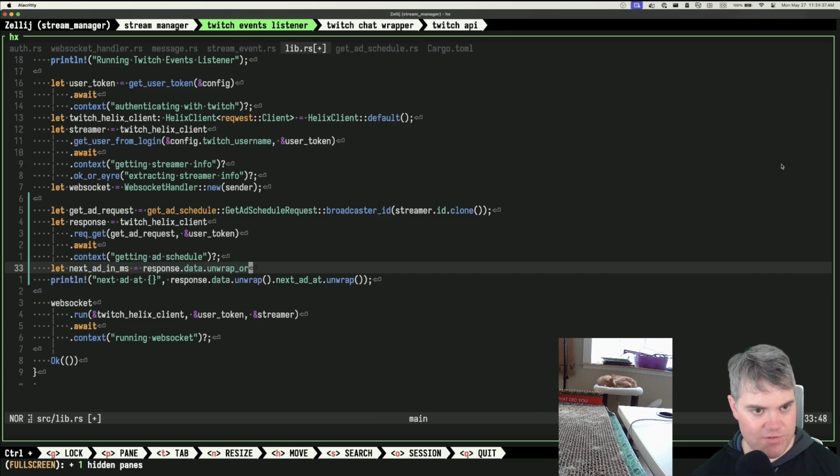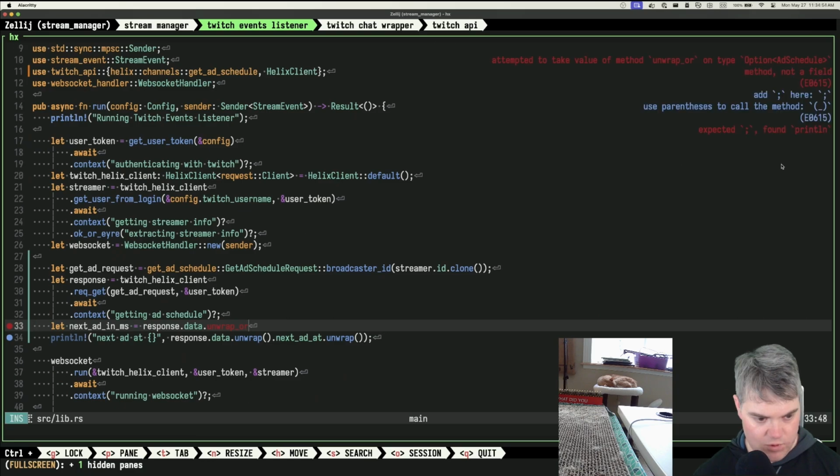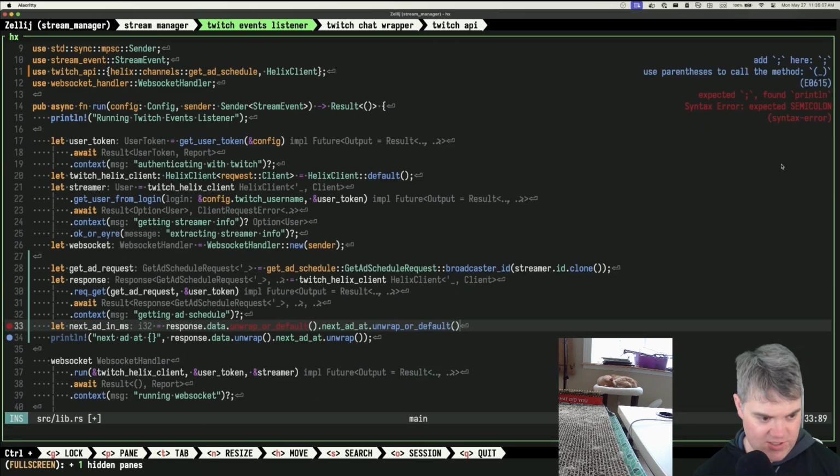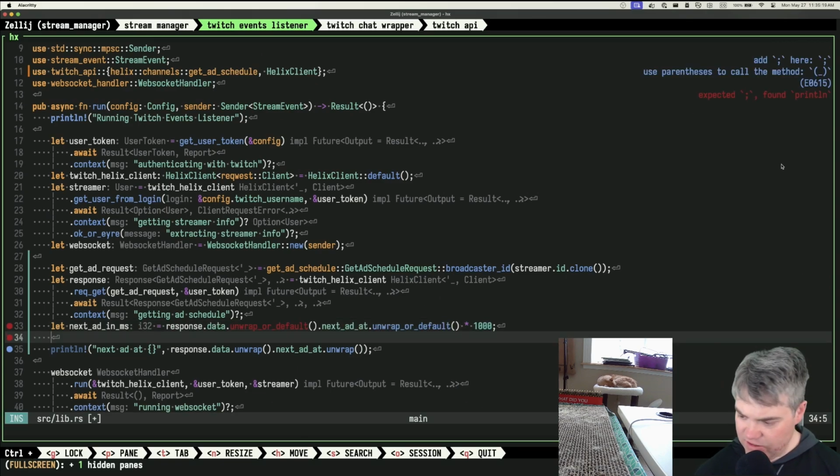Why are you upset? Language server exited. Okay, there we go. Unwrap or, come on, you gotta help me. Unwrap or default. There you go. Next add app, unwrap or default. They're all zeros. Okay. Multiply it by 1000. Okay, so now I have that in milliseconds, and then isn't there like a timer?